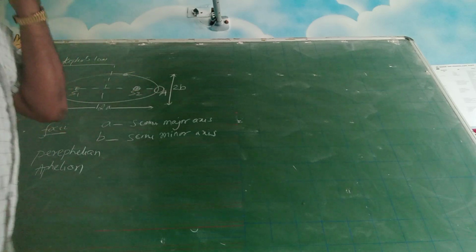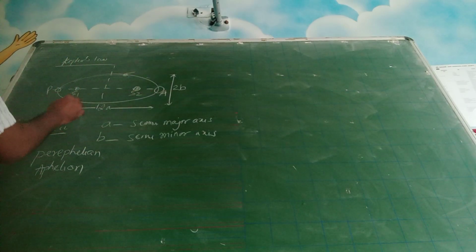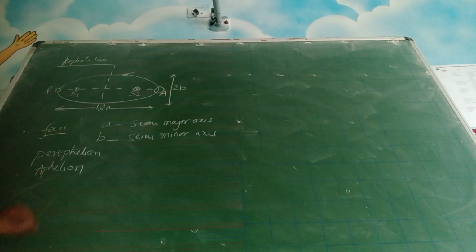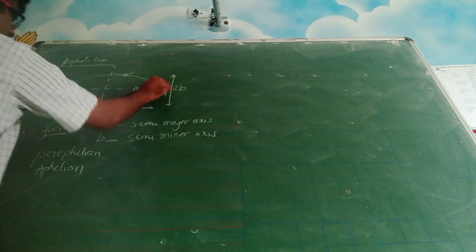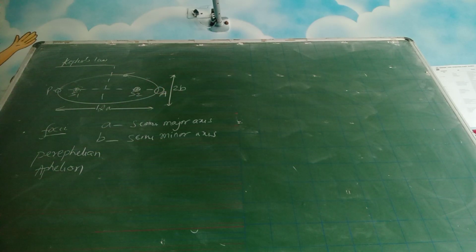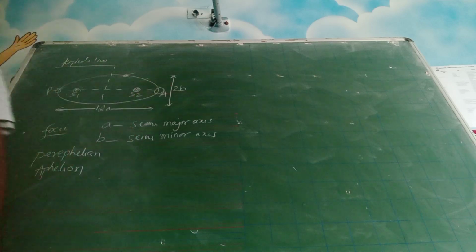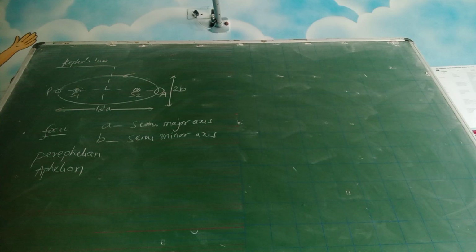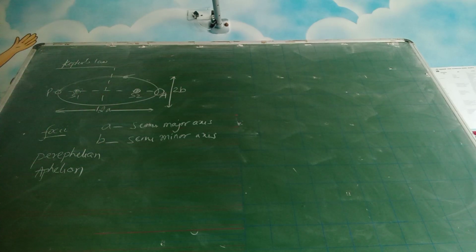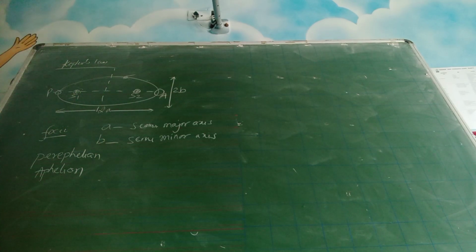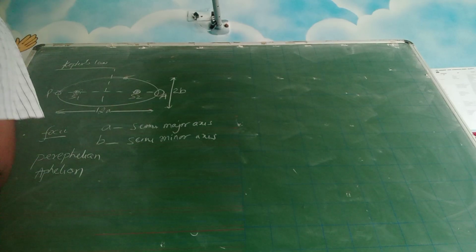Now why are you not calling this perihelion? See, we are talking about when the sun location is here, the nearest distance is perihelion, and with respect to this location, the farthest distance is aphelion. So for this position, this will become perihelion and this will become aphelion. Okay, so this is one term you are supposed to know. Now, this is the first law. It says that these planets are moving in an elliptical orbit.